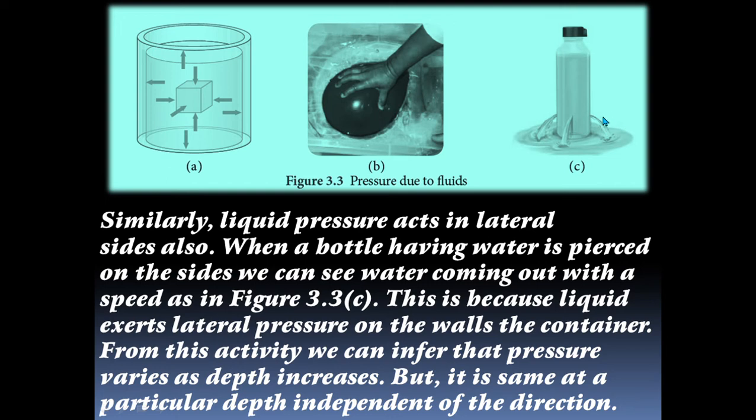This is because liquid exerts lateral pressure on the walls of the container. From this activity, we can infer that pressure varies as depth increases, but it is the same at a particular depth independent of the direction.